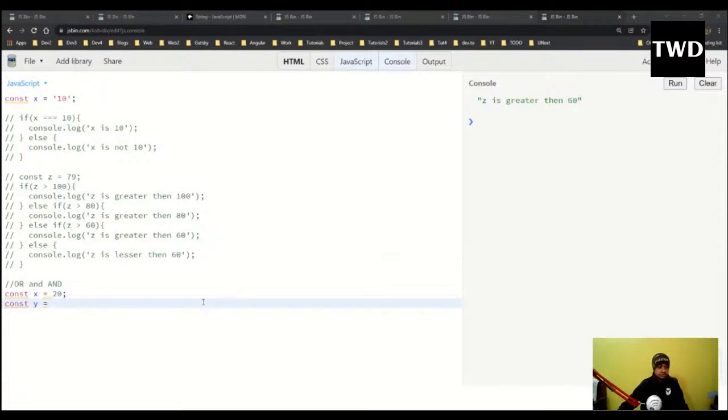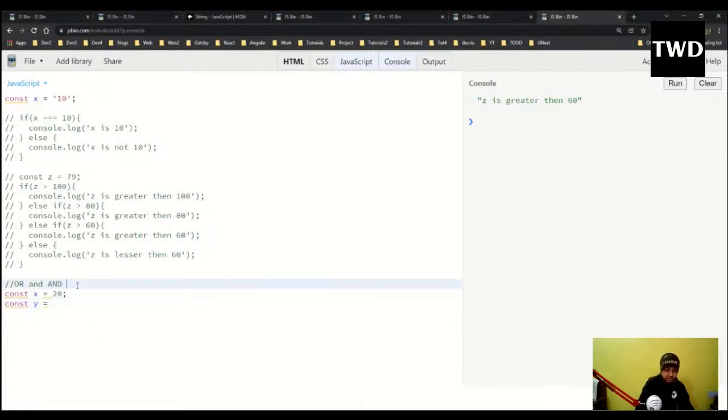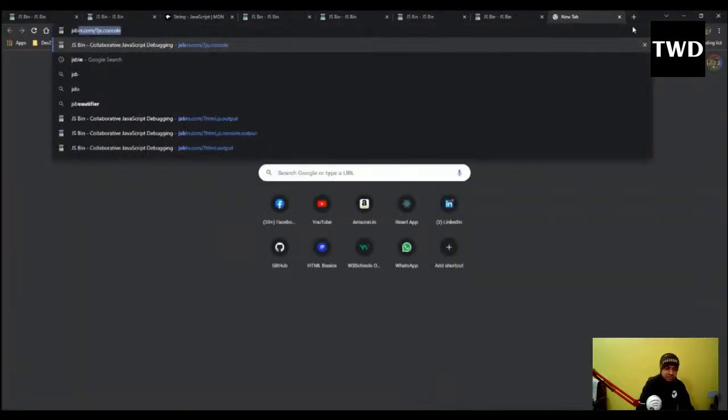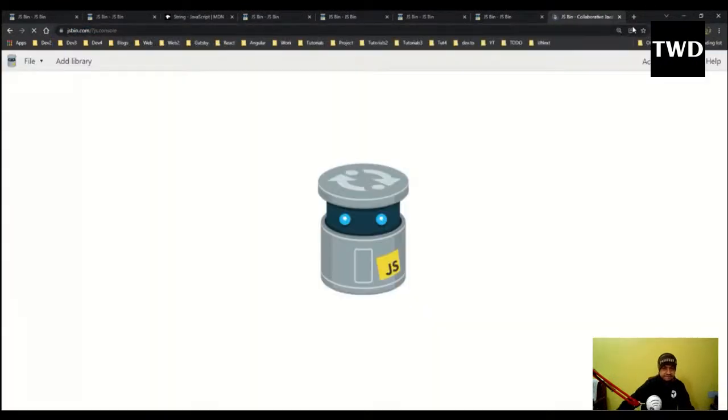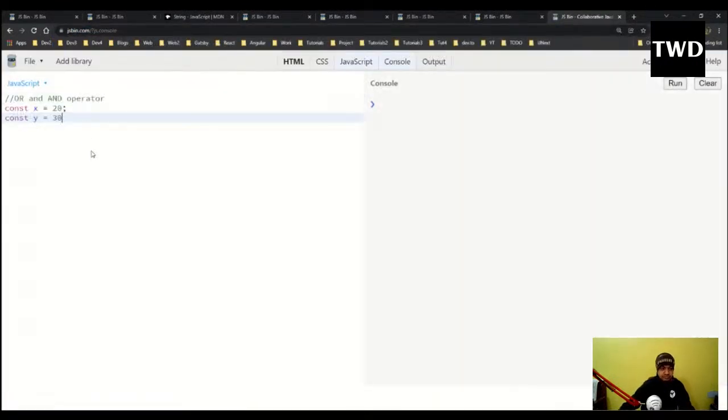Okay, so what we were doing is the or operator and the and operator. These things we can use in if statements.